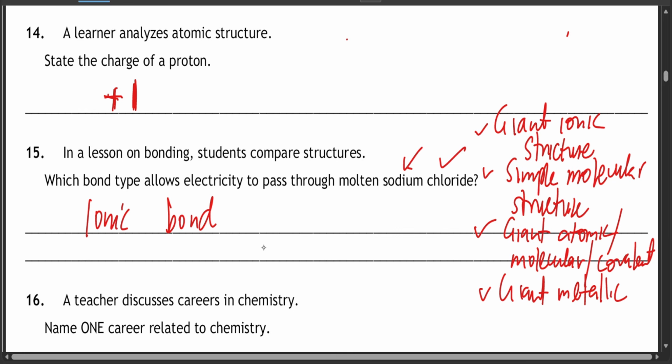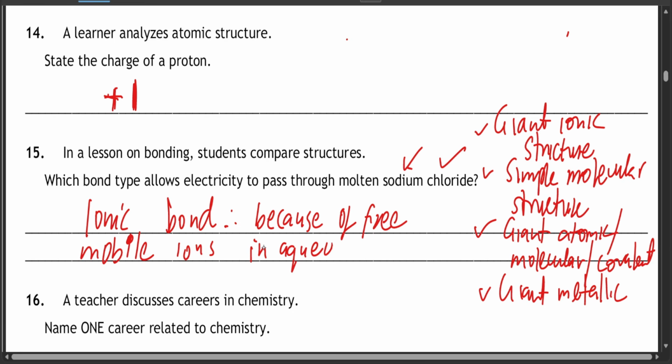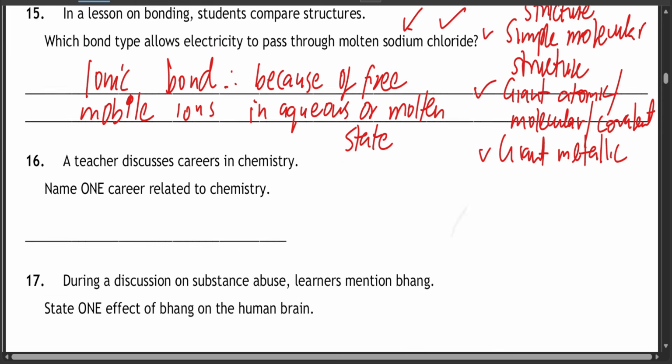Why does it conduct electricity? Ionic bonds conduct electricity because of free mobile ions, which become free in aqueous or molten state. So if it's molten, then it can conduct electricity, or if it's in aqueous state. But in a solid state, it never conducts electricity.